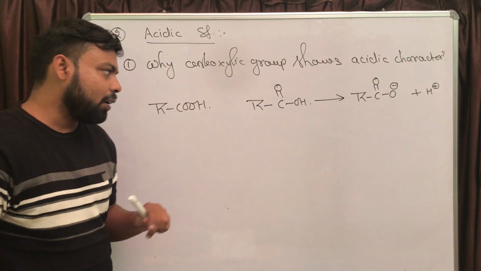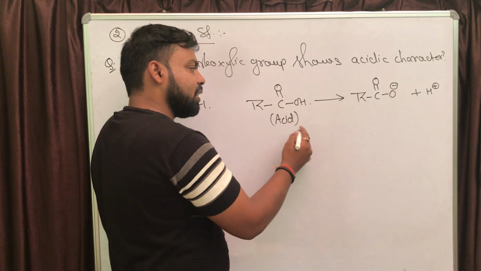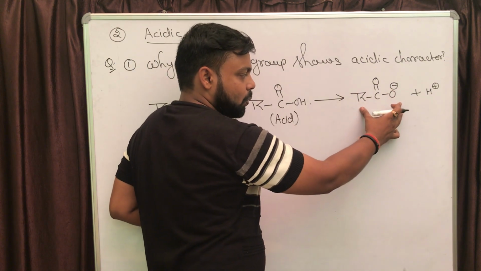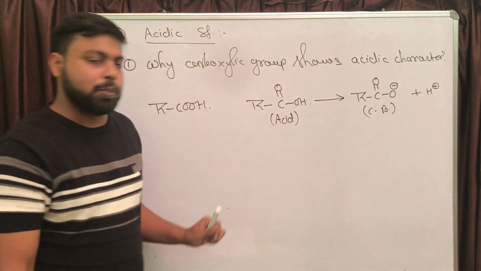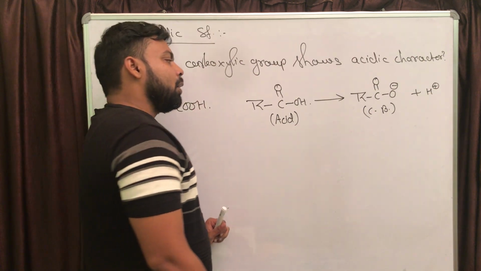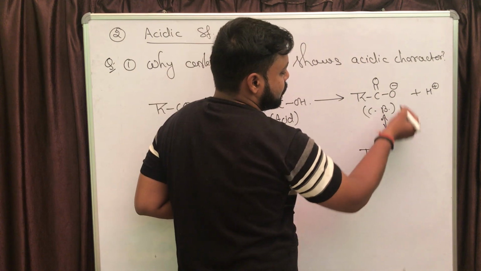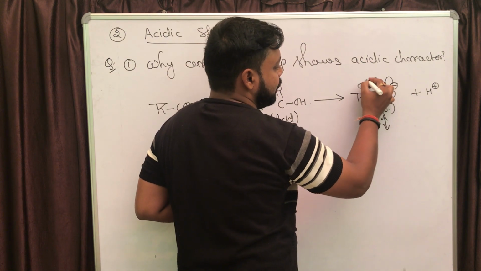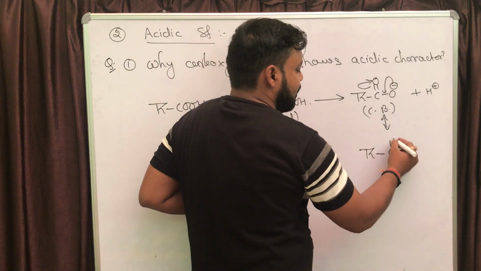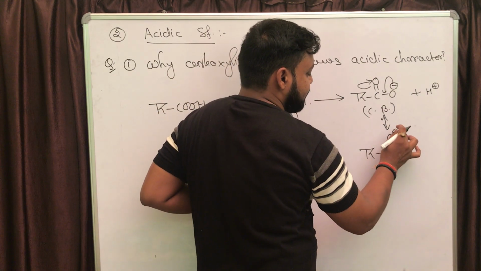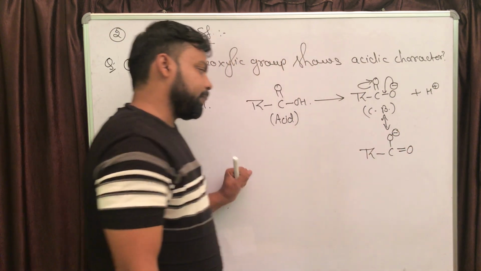Right? Now, if this is going to behave as an acid, then RCOO minus is going to behave as the conjugate base, right? H plus is removed. Now if you show the resonance in the conjugate base, this negative charge will be delocalized. We can draw the resonating structure: the upper oxygen is carrying the negative charge and the lower oxygen will be double bonded.